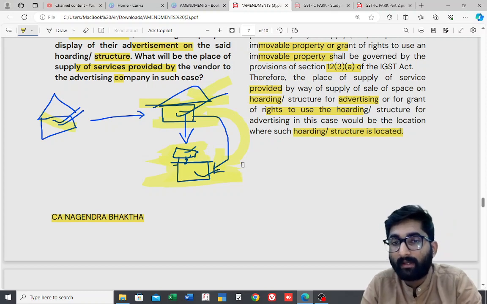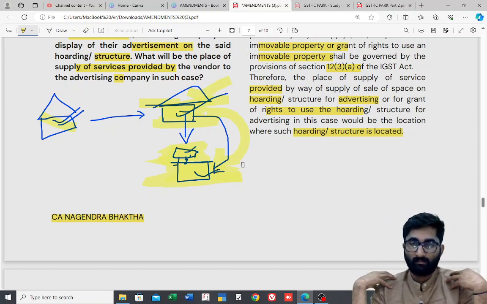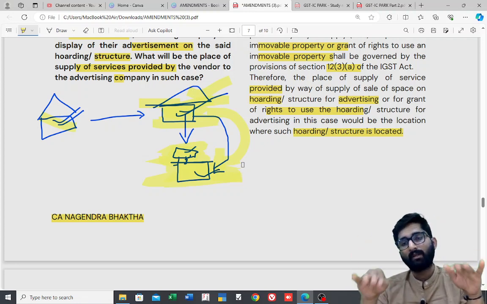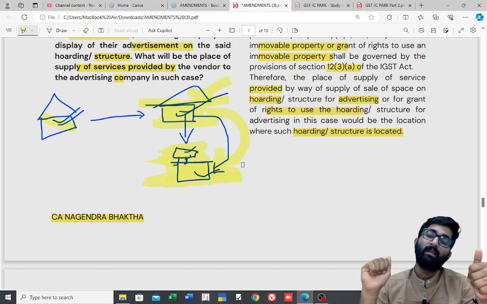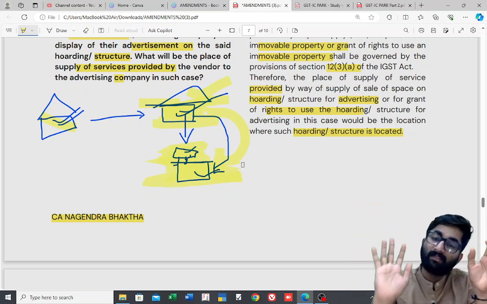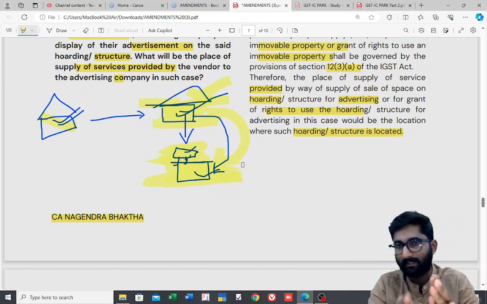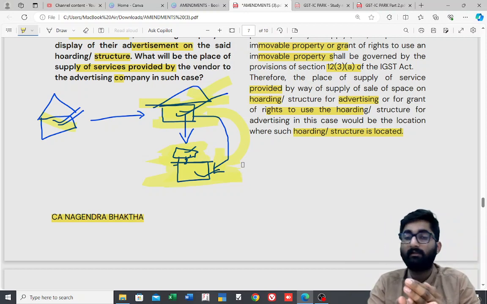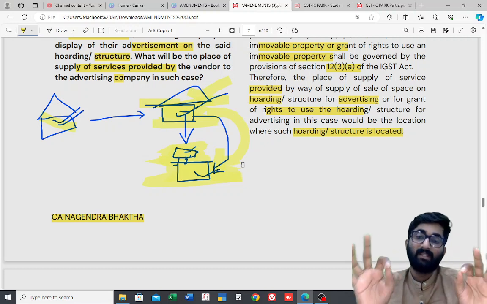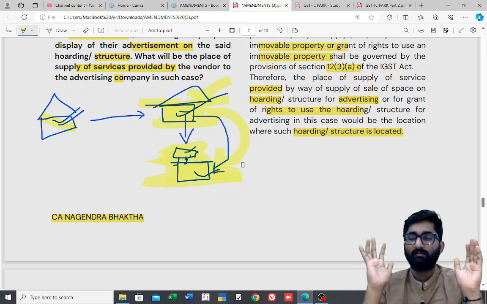Who is the service provider? I am the service provider, the vendor. I am giving the place. I am in Karnataka. What is the place of supply? Where the holding is there, that place will be the place of supply. So that is also in Karnataka. Now the place of supply is Karnataka. I am from Karnataka. In that case, the CGST, SGST is applicable. As simple as that.